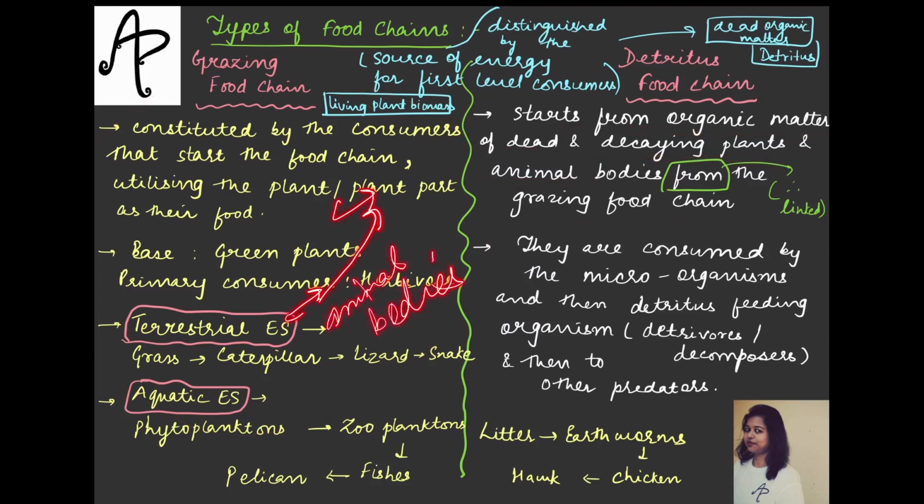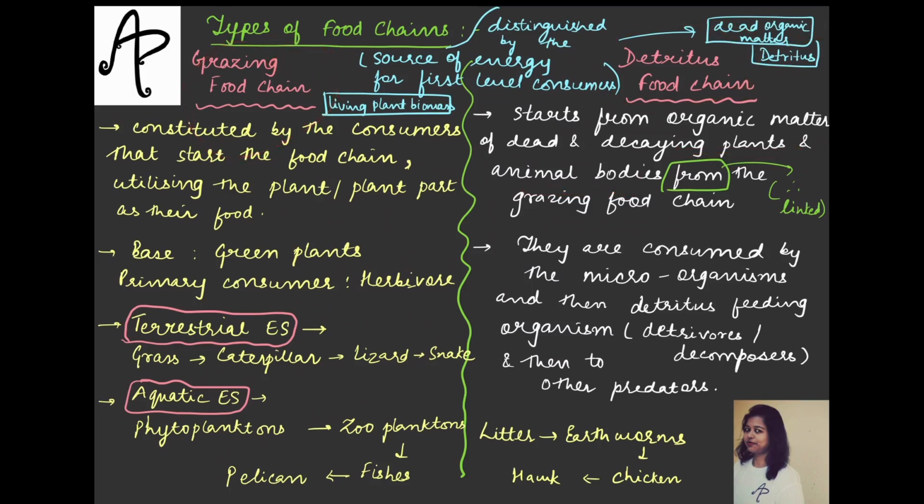So from the grazing food chain whatever decaying plant and animal bodies are got, the detritus food chain is starting from that organic matter only. जो भी dead remains of plants and animals बनते हैं from this food chain.